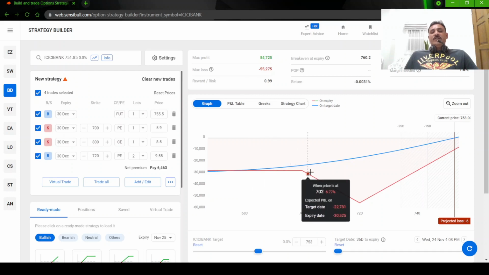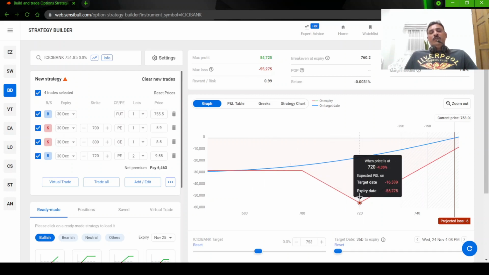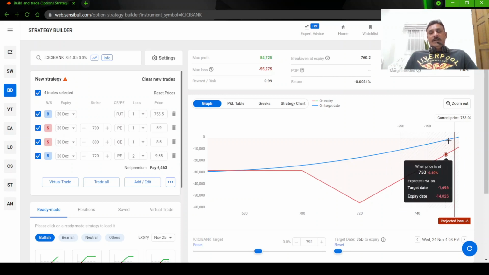So this is the loss on the downside. If it comes to 720, you will lose 55,000 rupees because you are paying a huge amount here. Okay, so that is the loss we are going to get, and this will become a debit strategy since you collected less and you are paying more for this put, and this put you will be paying much more. Here it is showing only 7.5, but when the market is down, this put value will be quite high.